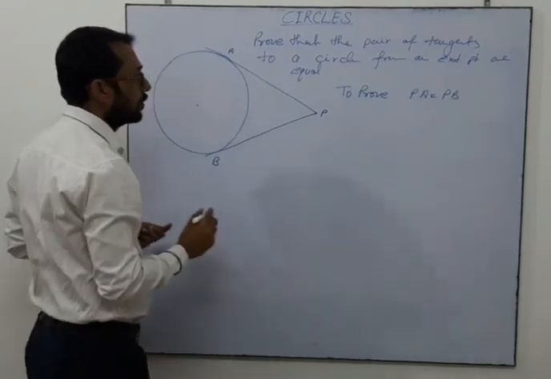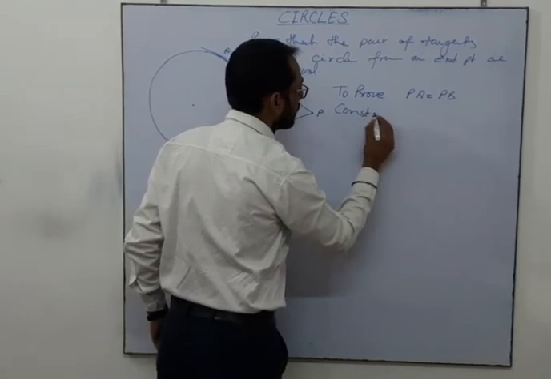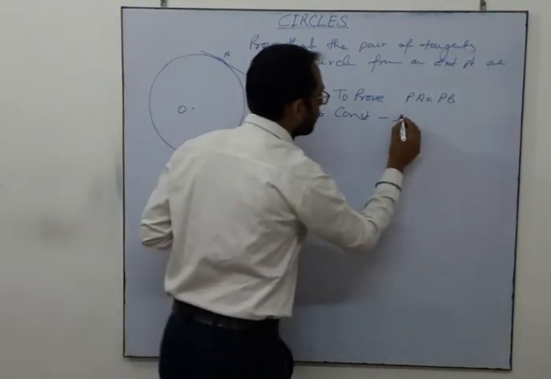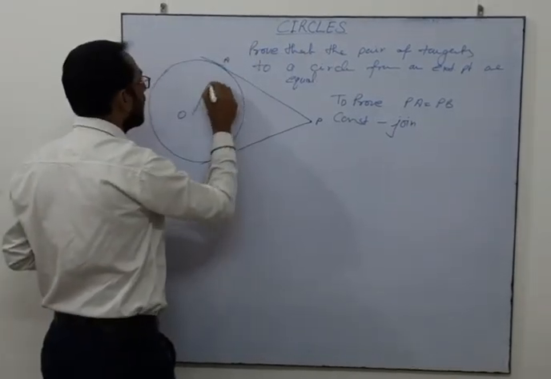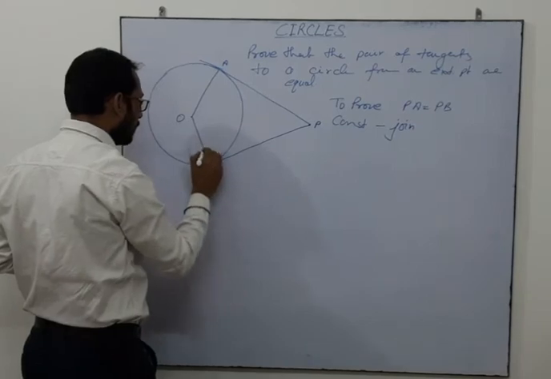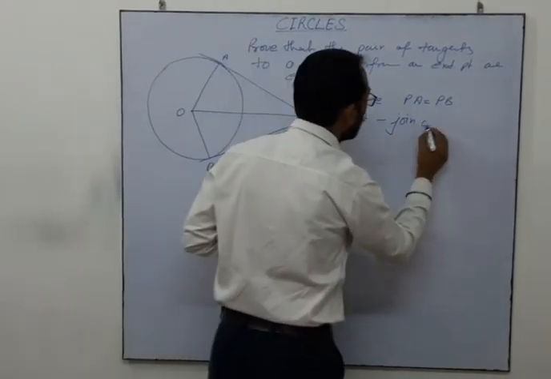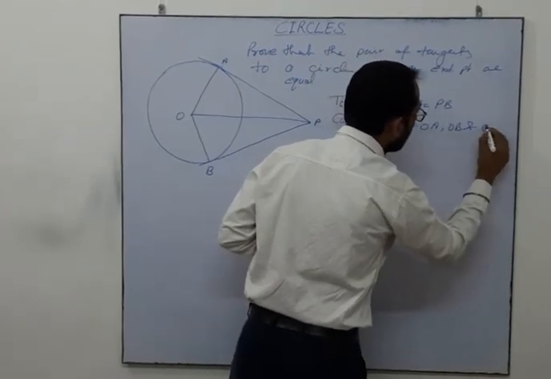This we need to prove. Construction is join OA, OB and OP.